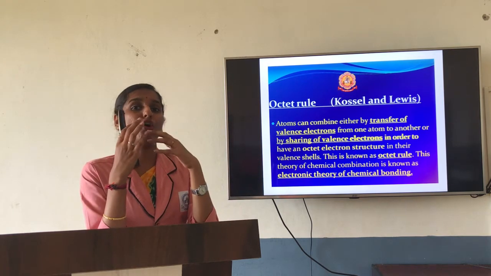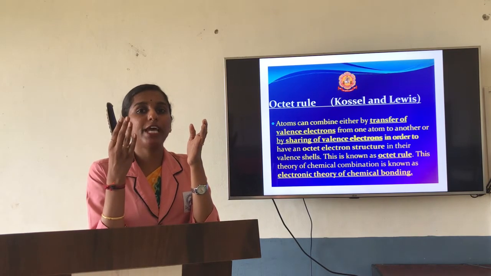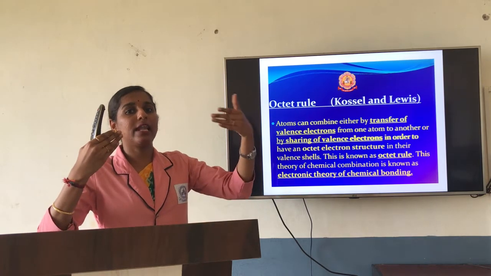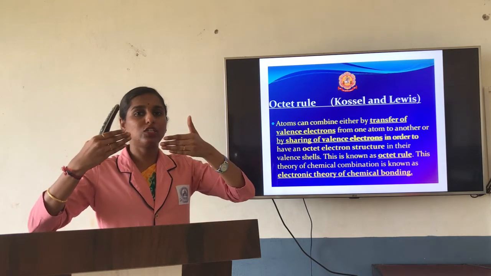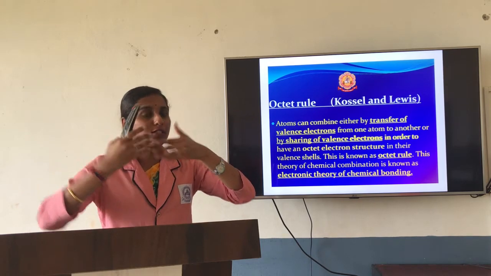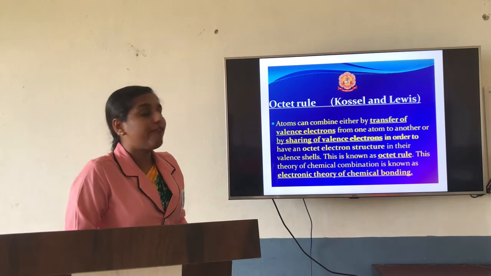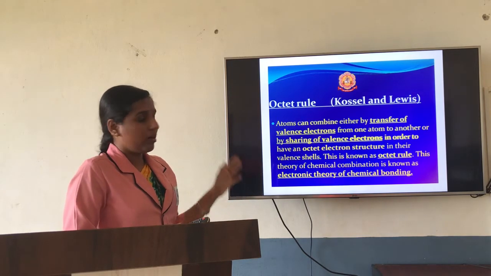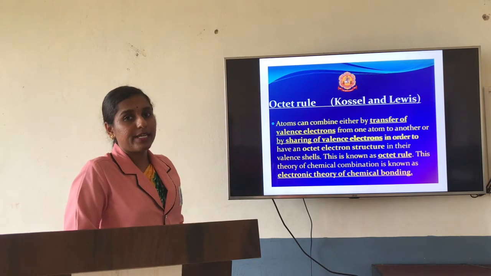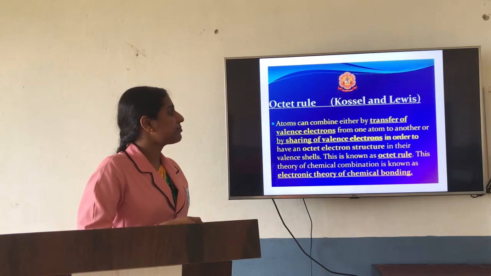So either it goes with transfer of electrons, or it goes with sharing of electrons. If one atom has one electron in the last shell and another atom has one electron in the last shell, they are shared so that both get those electrons. So either by transferring or by sharing of electrons, a bond will form, and that is considered the octet rule, so that it will get 8 electrons in its outermost shell.